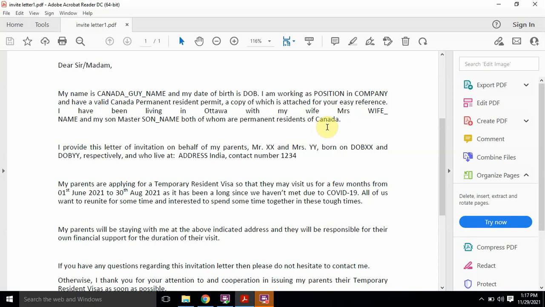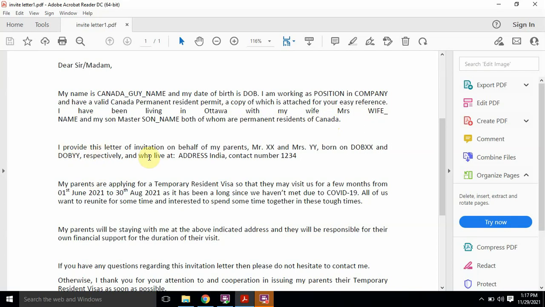But if you are living with your family, this actually strengthens your case that you are already here in Canada along with your family, and you are a permanent resident or a citizen or on a work permit, whatever. So you need to provide their status along with their names as well.